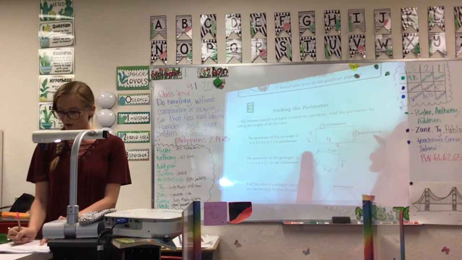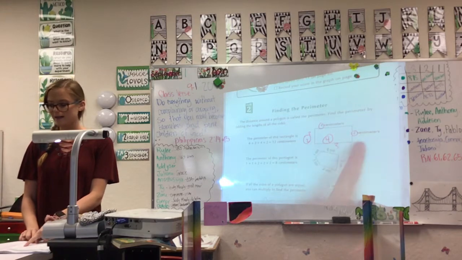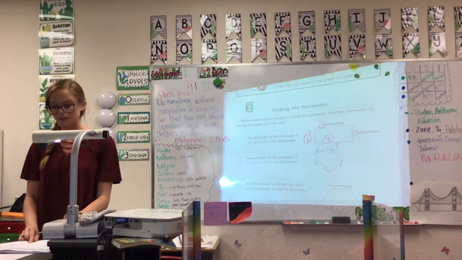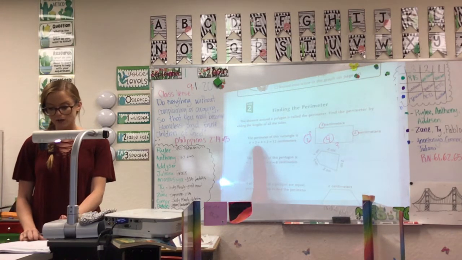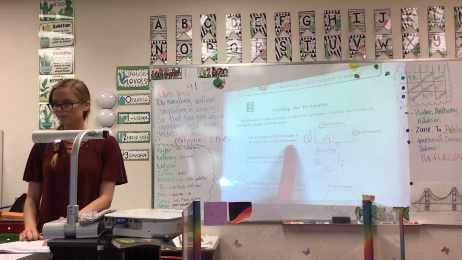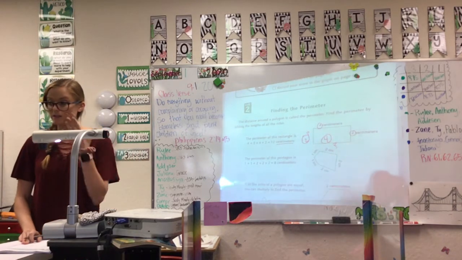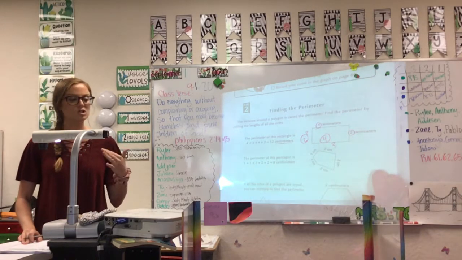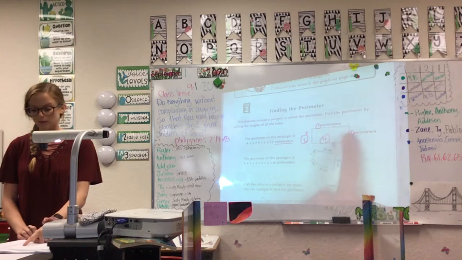So we have a 4, a 4, a 2, and a 2. And a perimeter is just adding up all the sides. So this is how it would be written: 4 plus 2 plus 4 plus 2 equals 12 centimeters. That centimeters word is important because when you're getting answers, you need to say if it's 12 centimeters, 12 inches, 12 feet. We know it's centimeters because it tells us here around the object.